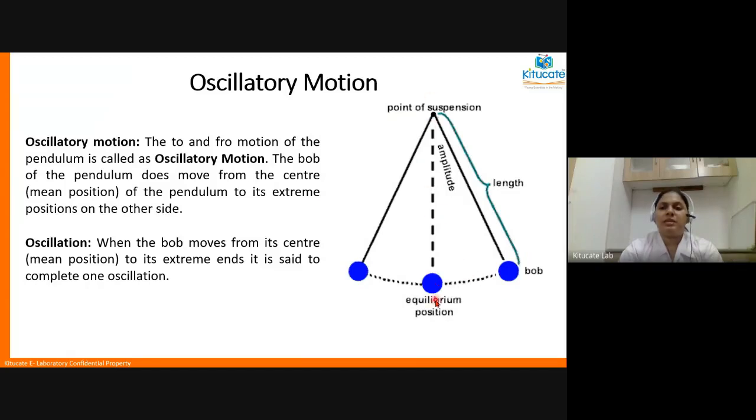The center position, the position where the pendulum comes to rest, is called the equilibrium position. And one oscillation is, for example, if your pendulum starts moving from the right, goes to the left and comes back to the right, that is one oscillation. So this is oscillatory motion.